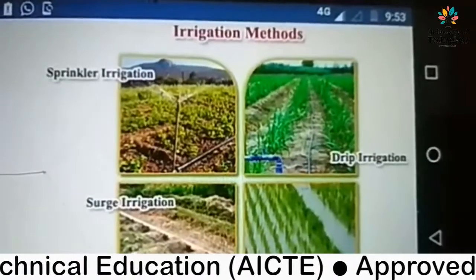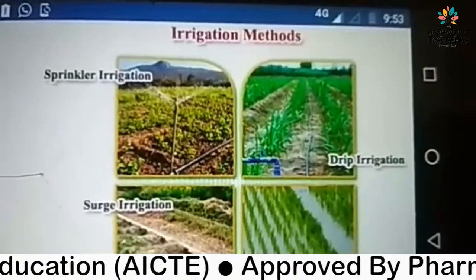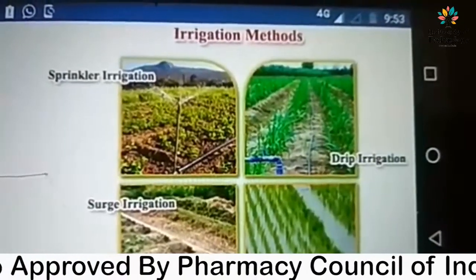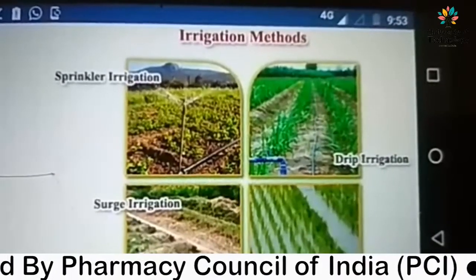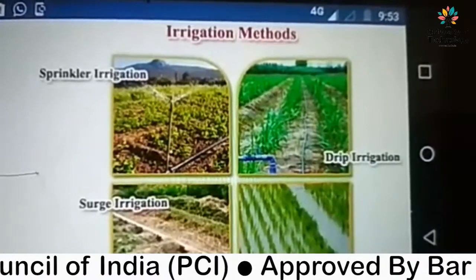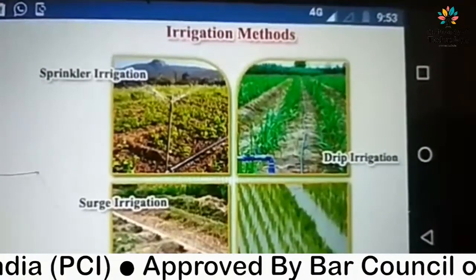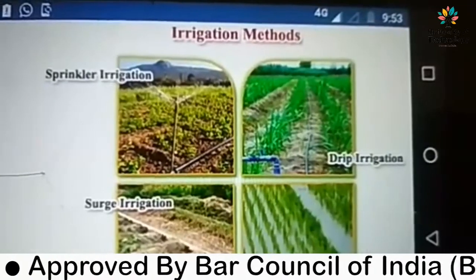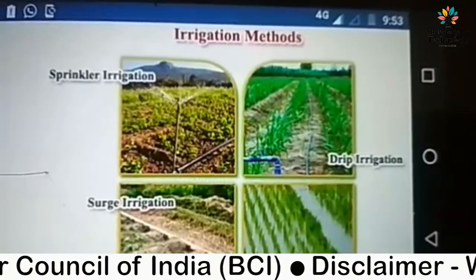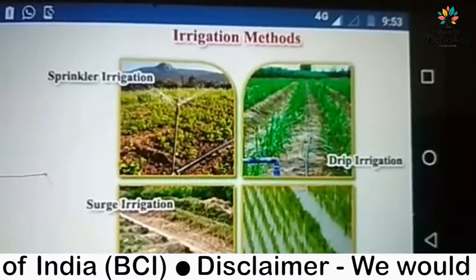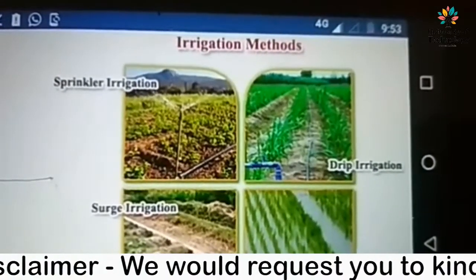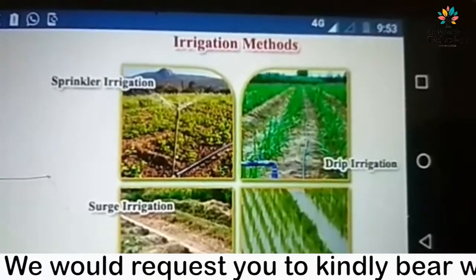Okay, so our next step for improving the efficiency of the irrigation system is selection of an efficient method of application of water. Okay, it depends on the land condition and the area where crop irrigation is done. Most commonly used method of irrigation used by cultivators in some areas is flooding methods.